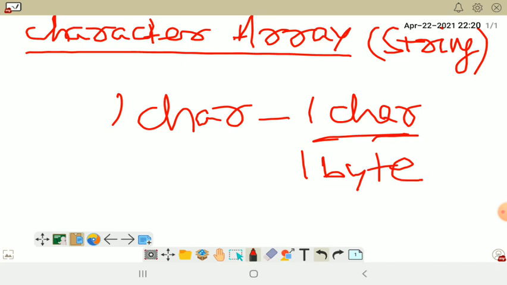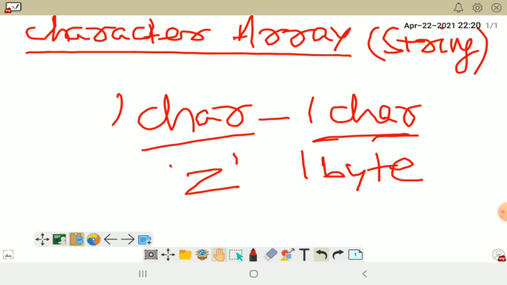But what about if we input more than one character in C or C++ program? There is no such type of data type available in C and C++, because char data type can accept only one character, and suppose that character is Z, and it has to be within single quote. So how is it possible to input so many characters or multiple characters in a program? Because there is no such type of data type available in C or in C++.